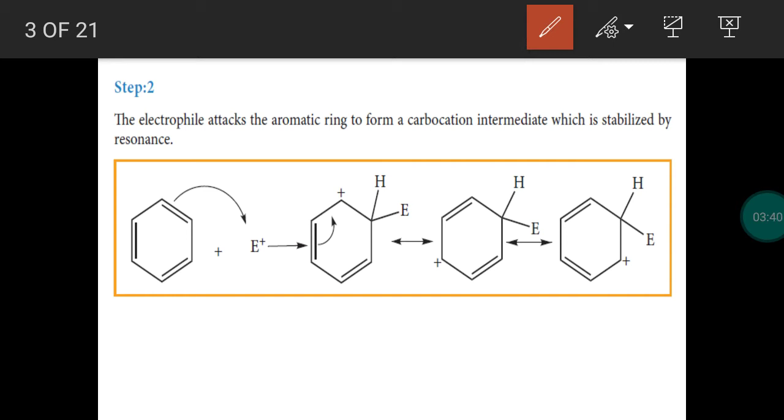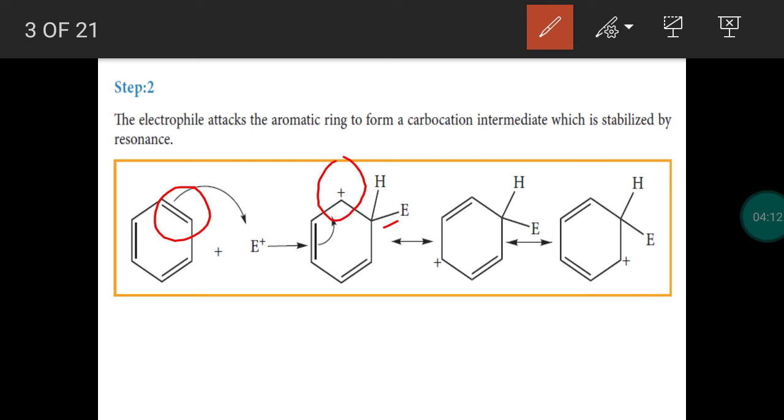So the pi electron is utilized for making a covalent bond between carbon and the electrophile. So due to this new covalent bond formation, this carbon gets a positive charge.